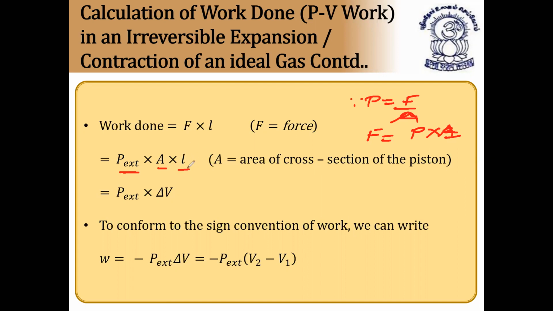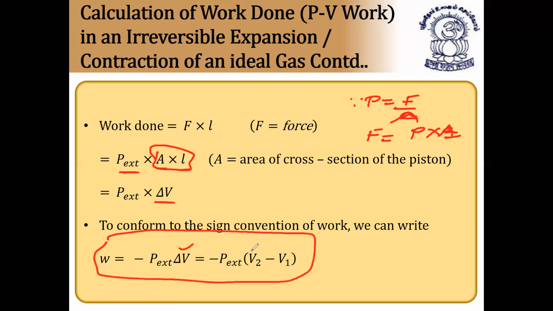Very, very important, this A into L is called delta V. Why? Because the volume of the system will rise, and the distance moved by the piston times the area gives the change in volume. So delta V is equal to area into distance traveled by the piston. To confirm the sign convention of work, since work is done by the system, we write W is equal to minus P external into delta V, where delta V is final volume minus initial volume, V2 minus V1.